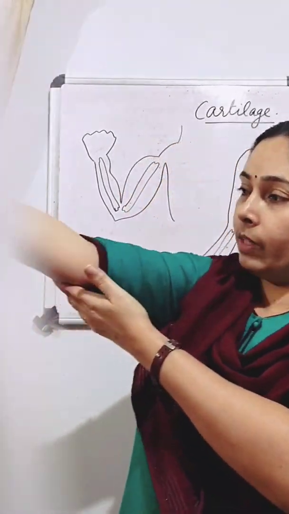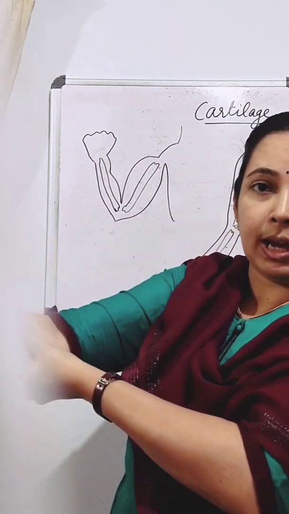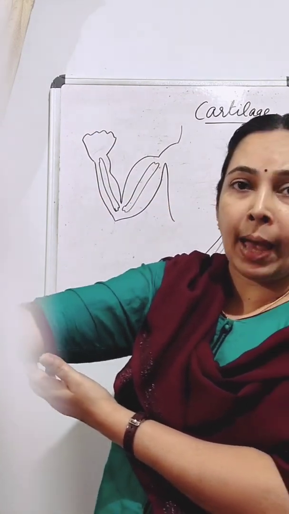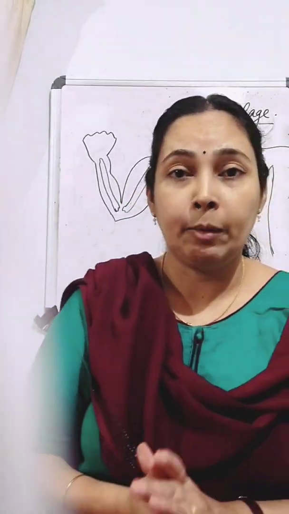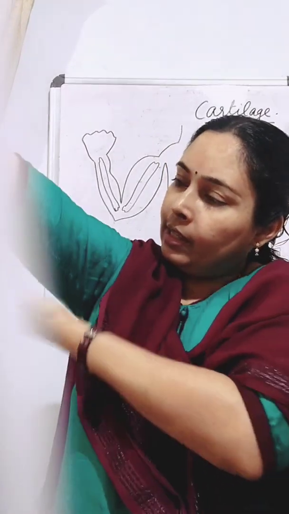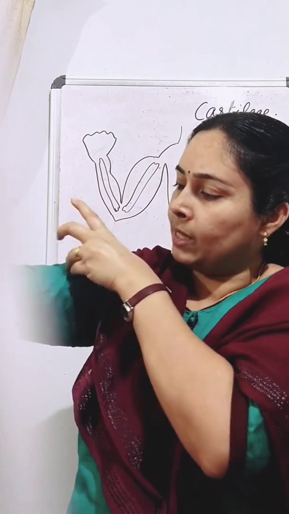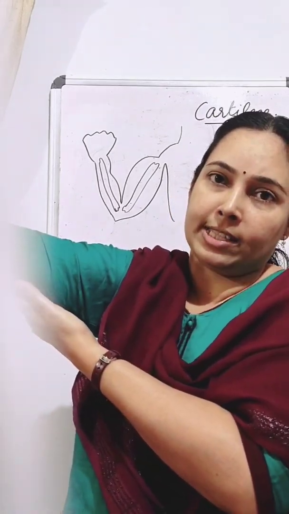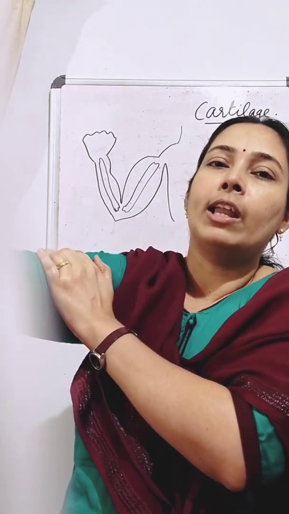Then how can we move this hand backward also? This muscle is not pushing it backward. Then how can we bend or move our hand backward? What is happening here? These muscles always work in pairs. Okay, so here there is one muscle and here also there is another muscle. When this muscle contracts, the other muscle will relax. And when this muscle contracts, this muscle will relax.